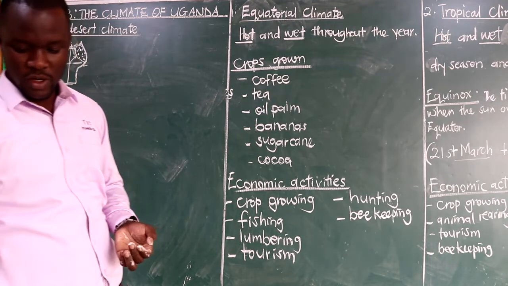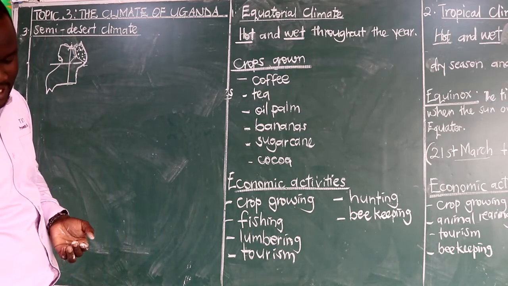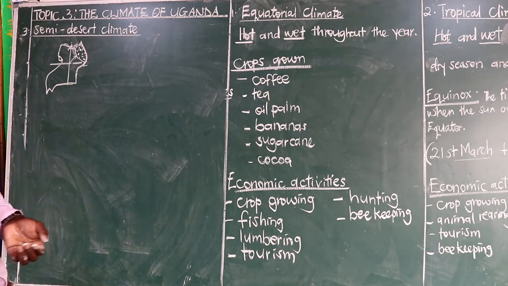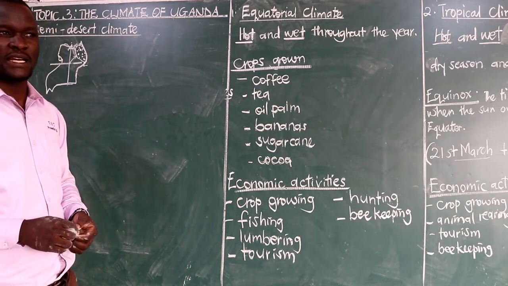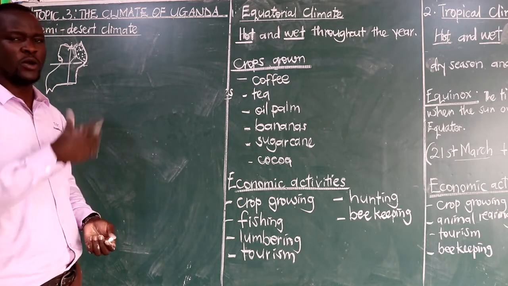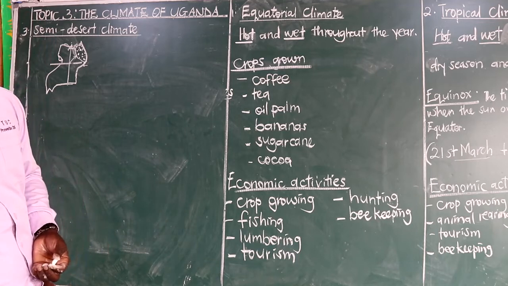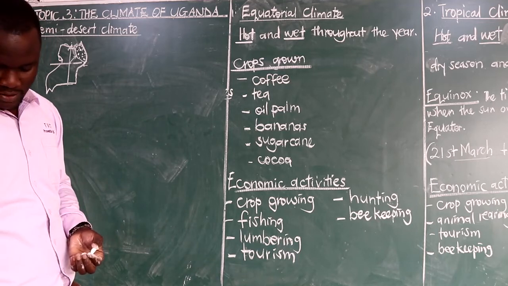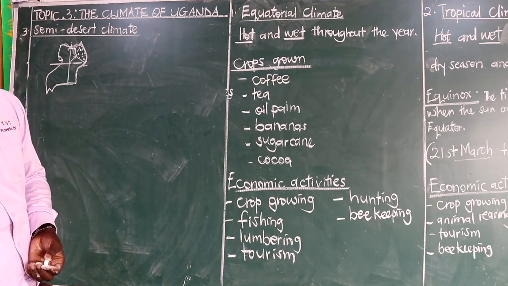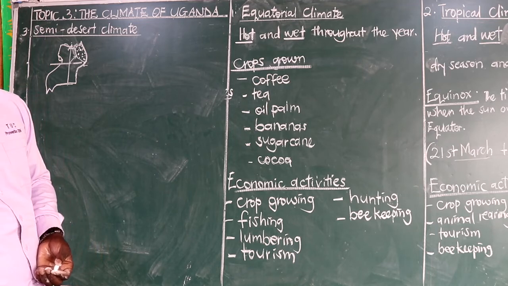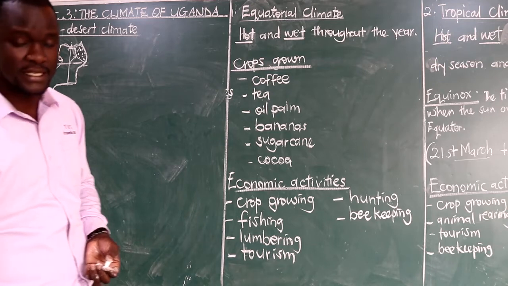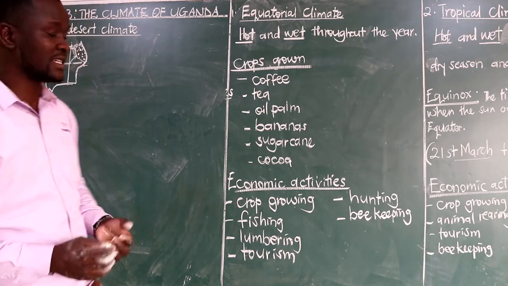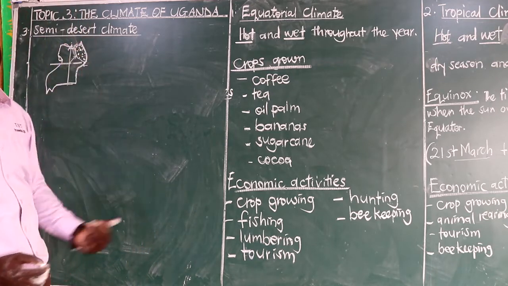Also note that we don't have a desert in Uganda yet, but if we had, then we would also be having desert climate. That will be the type of climate that is experienced in desert areas. But when we go to other classes, when we continue with our learning, we shall also come across those other countries that are having them, and we shall bring that one. But for now, we don't have it in Uganda. We only have that area which is semi-desert.